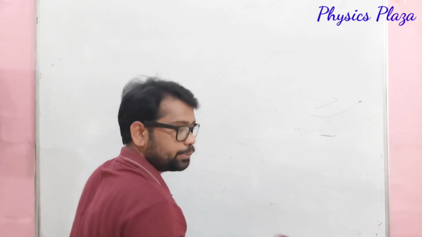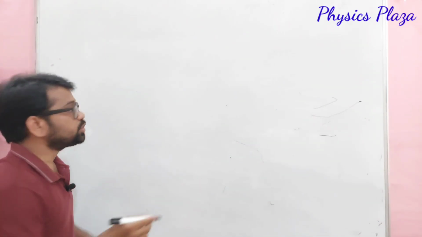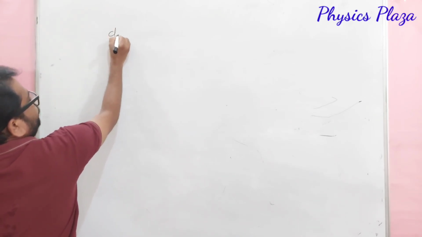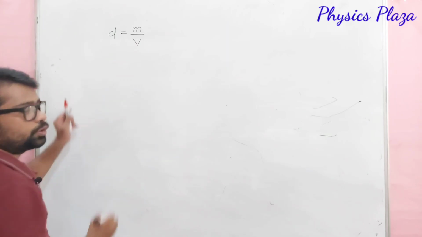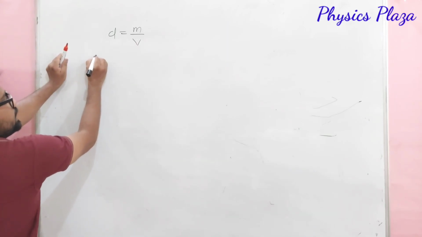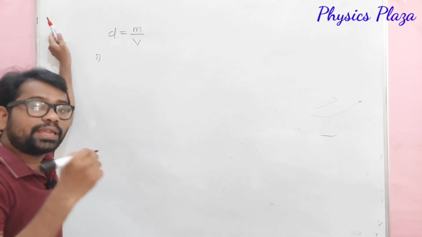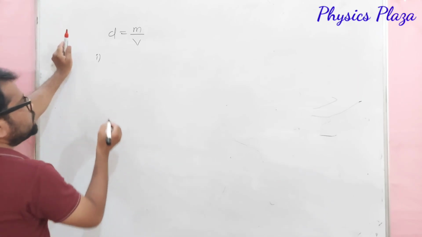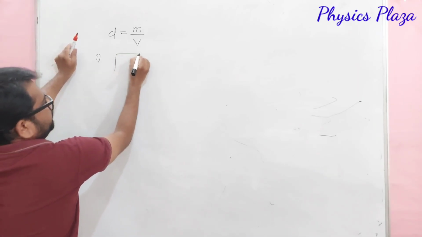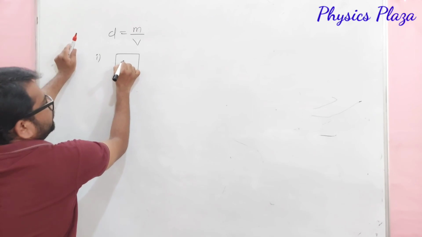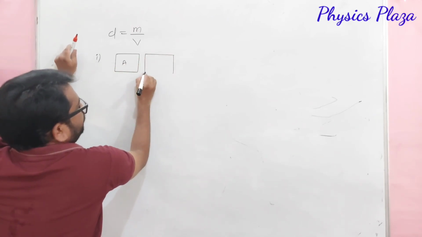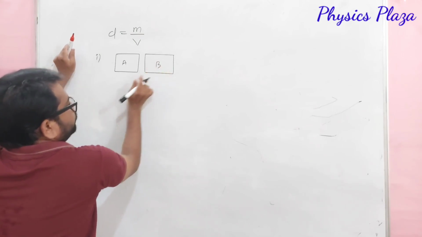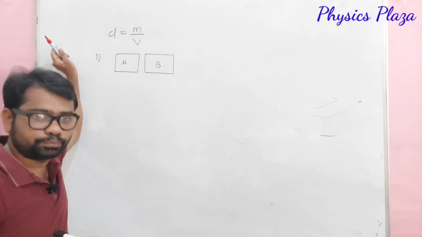Children, it's very important. So what is the formula which we got here? Density is equal to mass per volume. So children, look here, on which factor does it depend? For a given volume, for example here is a body A, here is a body B. Both are having same volume.